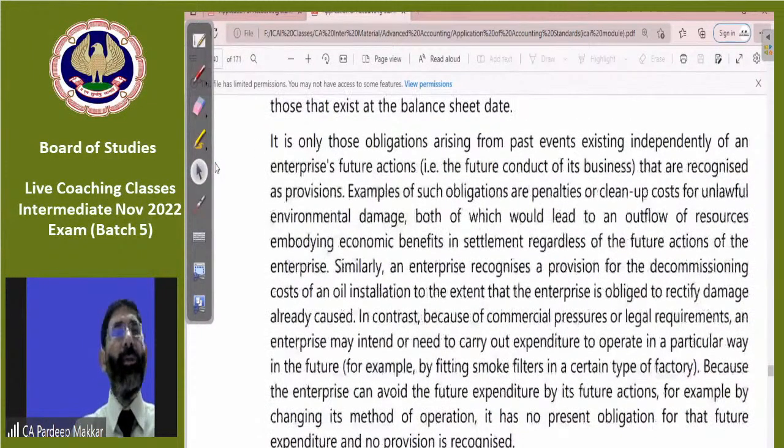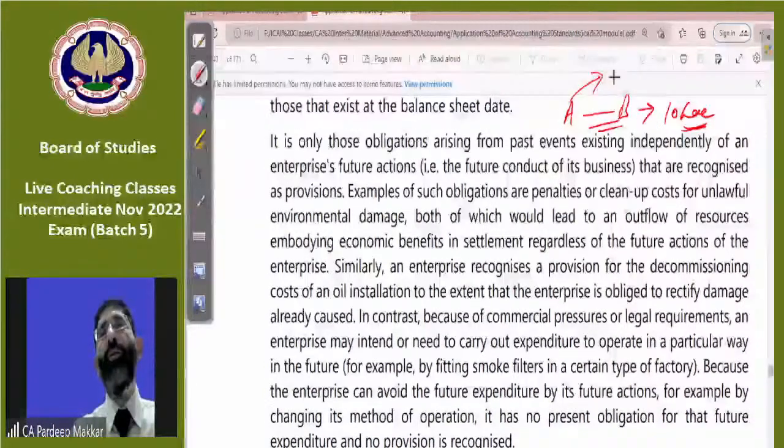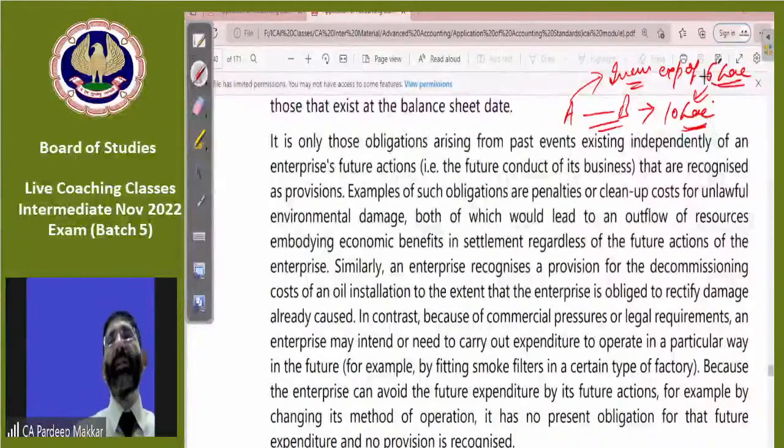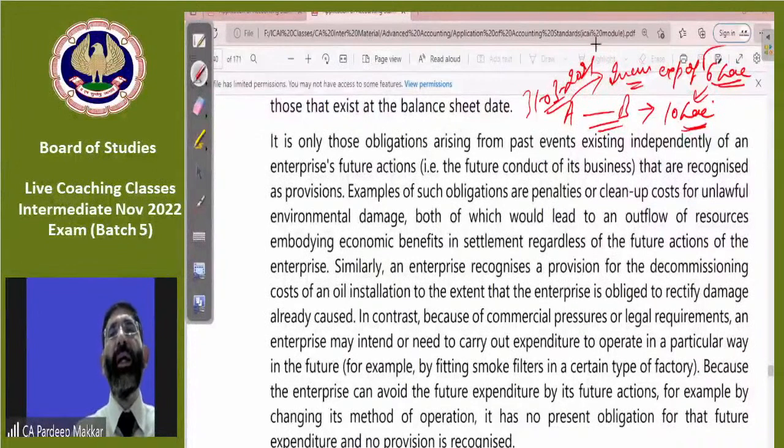A made a contract with B. A and B enter into a contract for the supply of goods of rupees 10 lakh. For that purpose, A will have to incur expenses of rupees 6 lakh against which it will earn rupees 10 lakh. So whether that 6 lakh provisioning is to be made now or not, as on 31st of March 2021, the contract has been executed. So whether this is to be entered in the financial statement as on 31st of March 21 or not, yes or no?